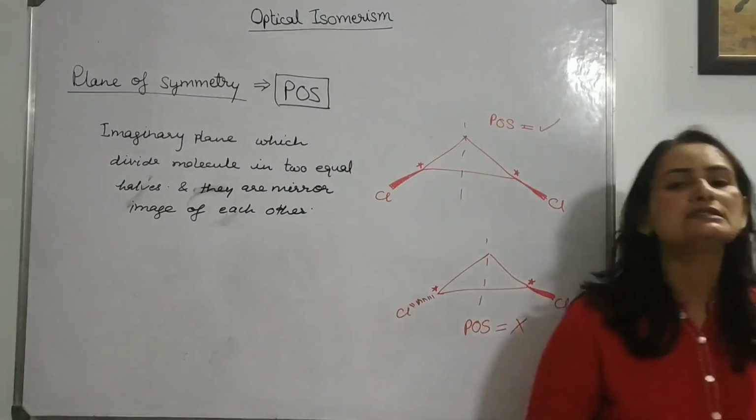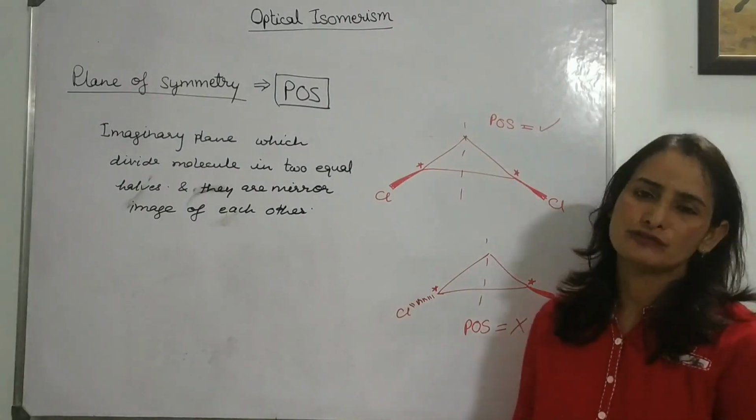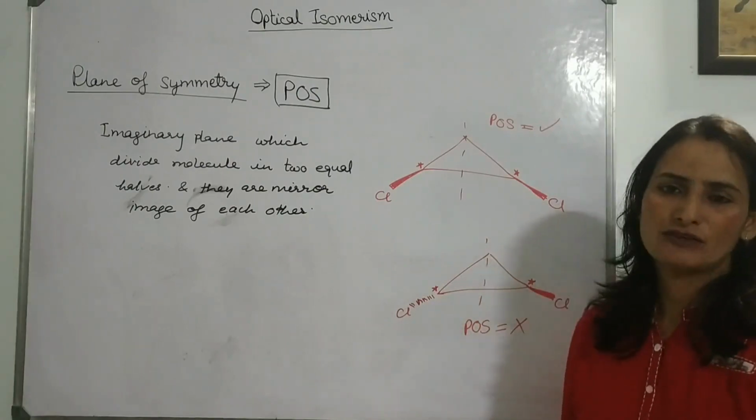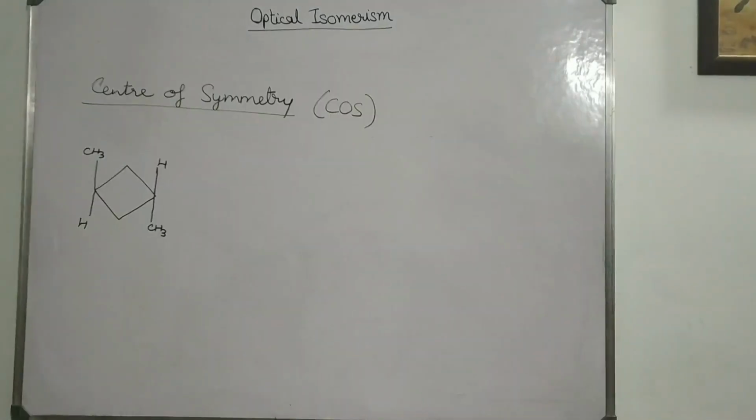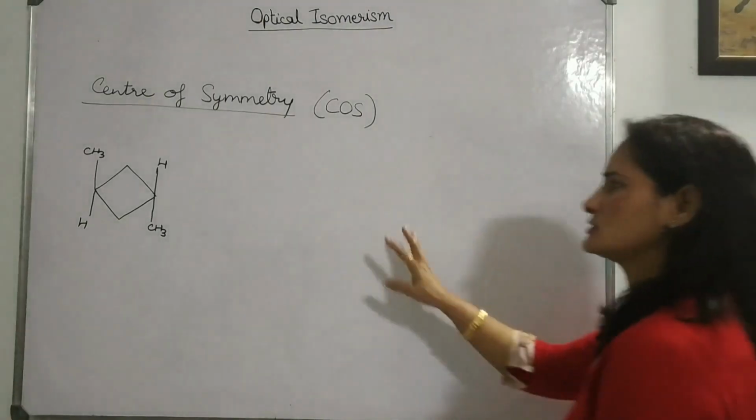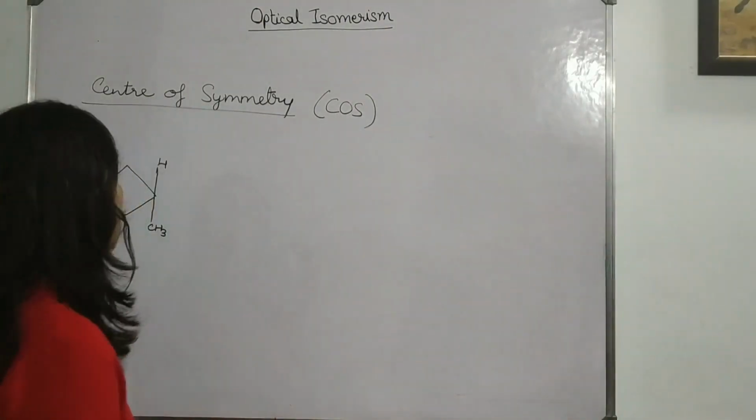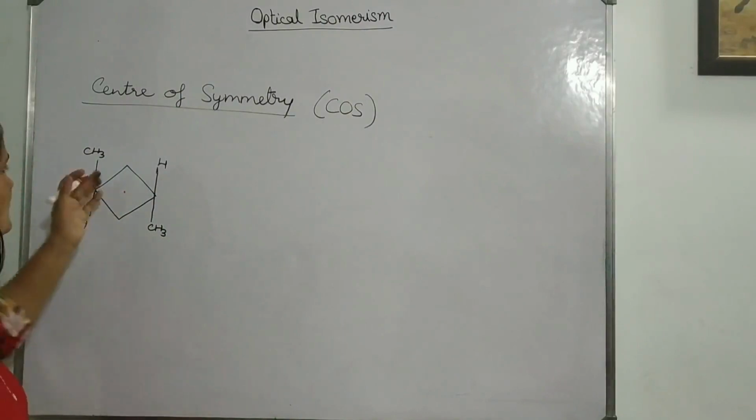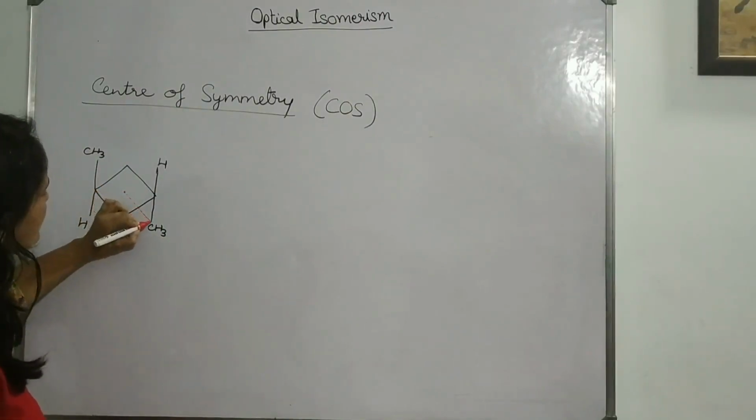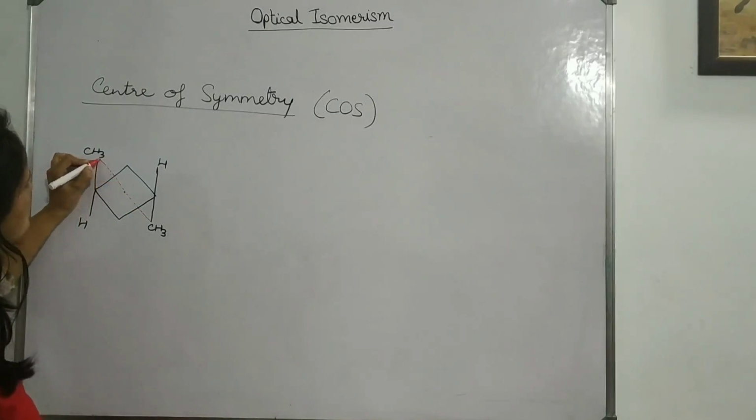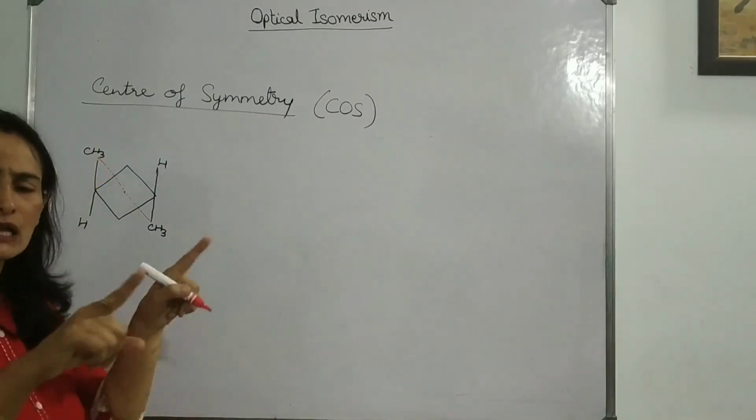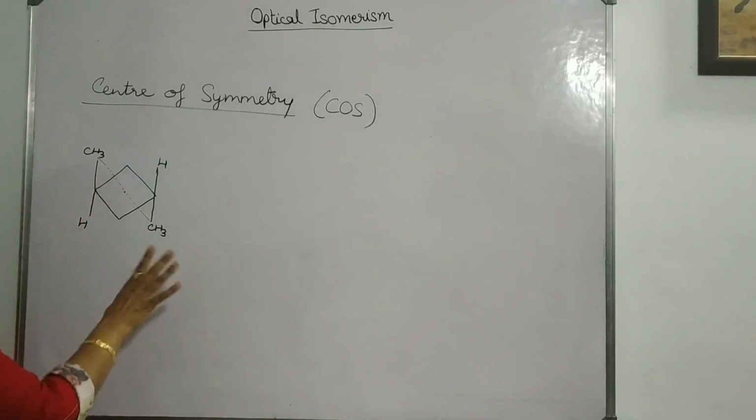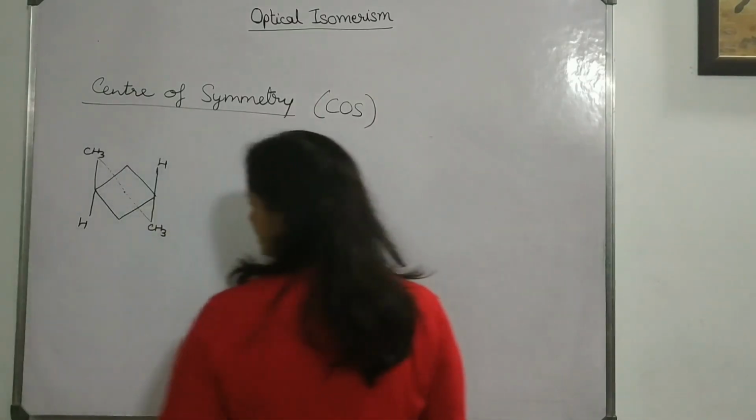Now next is, what is COS? COS means center of symmetry. I'll explain with some more examples. So what is the COS or center of symmetry? Let's take this example. If we draw a straight line from the center of the molecule in two opposite directions like this, then it should meet the similar group in the opposite direction at equal distance. Means from the center, the distance of this CH3 and this CH3 must be equal. Then this point is called center of symmetry.